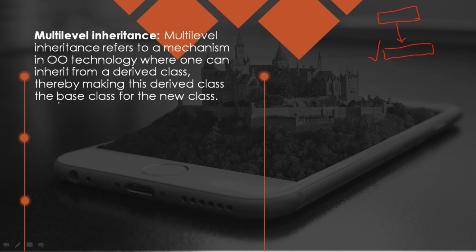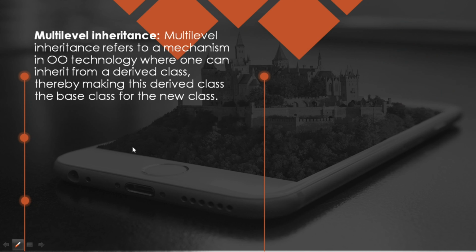From this derived class we again take another class to inherit. So again another class is taken. So this is a child class. This is a derived class, and this is the parent class. The content in the parent class is transferred to the derived class, and the derived class contents are transferred to the child class. This is termed multi-level inheritance.